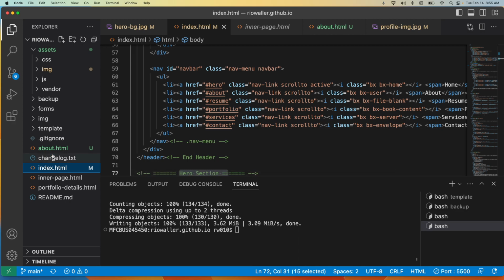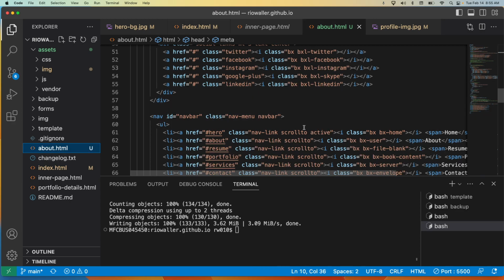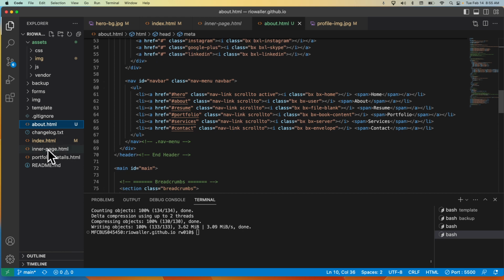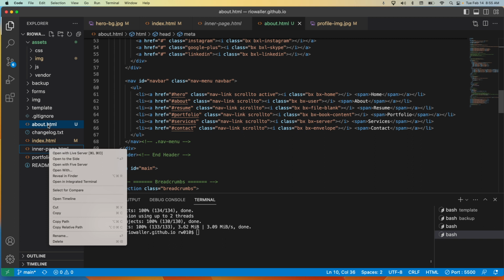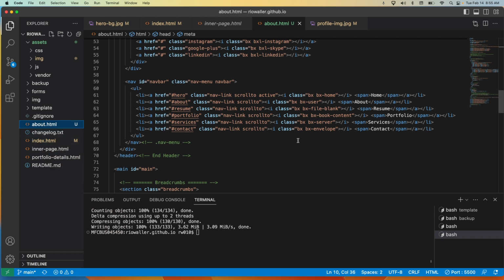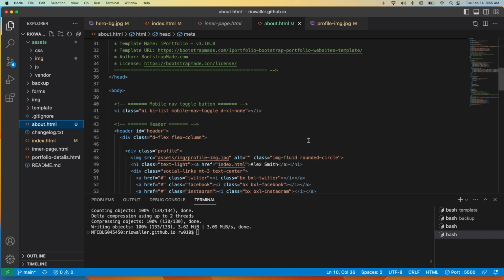Okay, I think I'll just walk you through this. What I did in my template, I was fortunate that the designer had actually created an inner page. So I just took that, copied it, and created an about.html. That was my first step, and I do need to change the content on this.